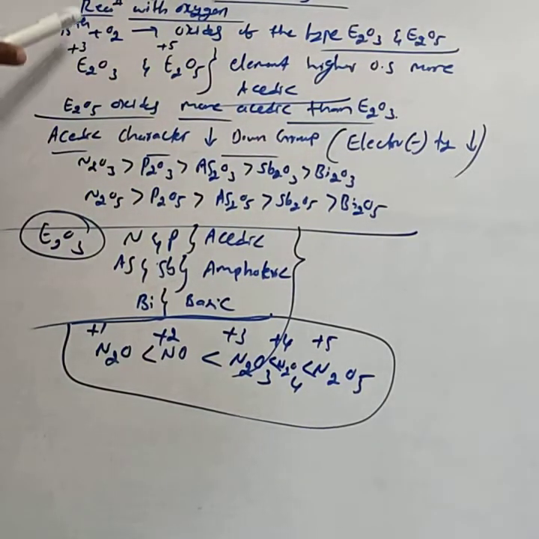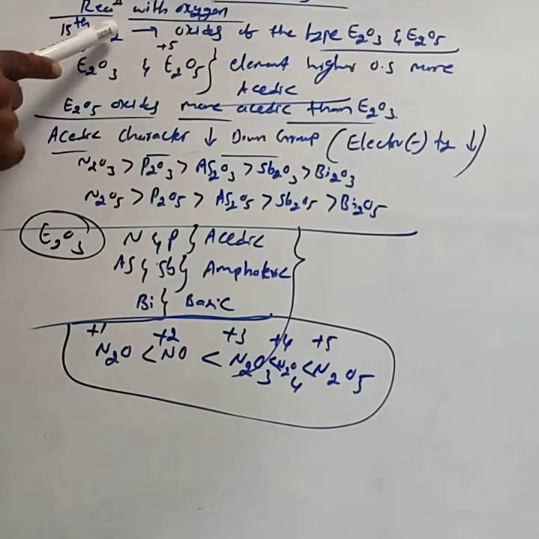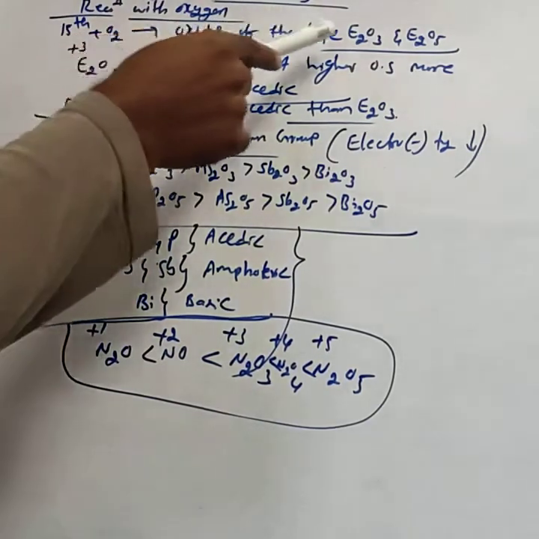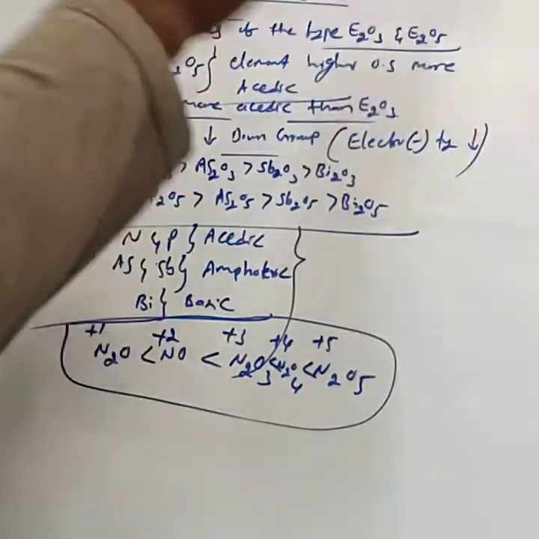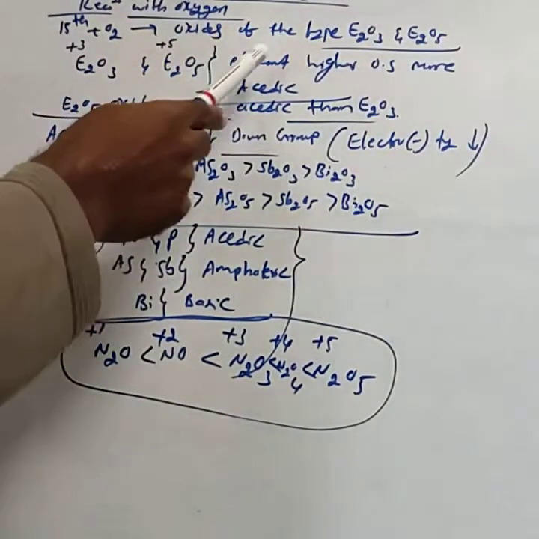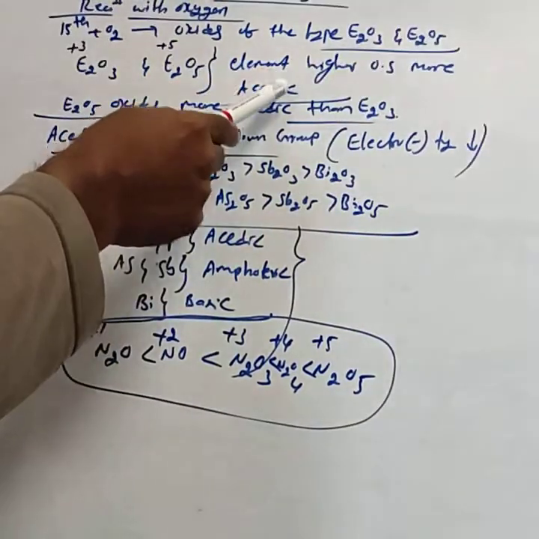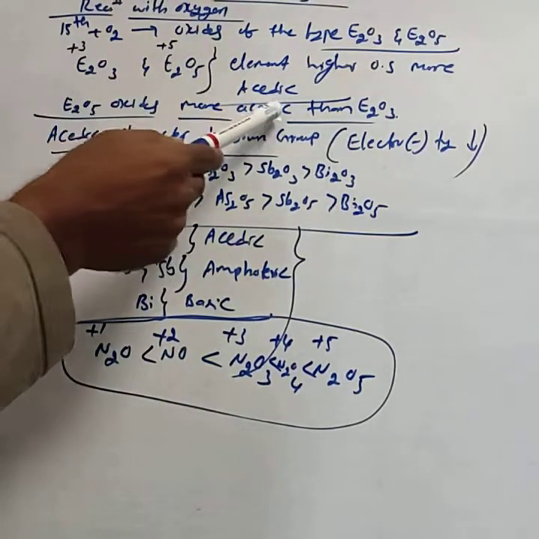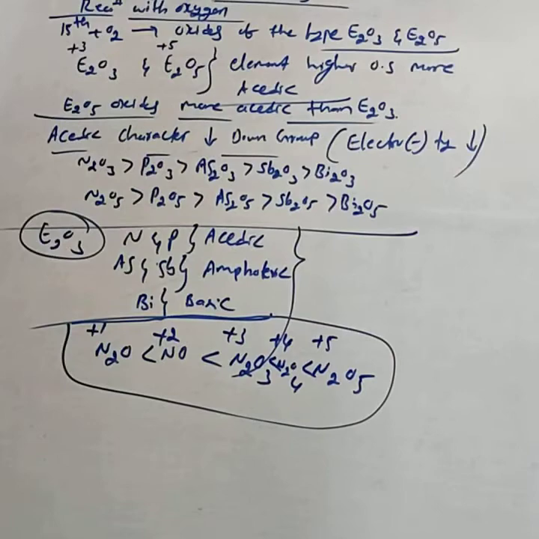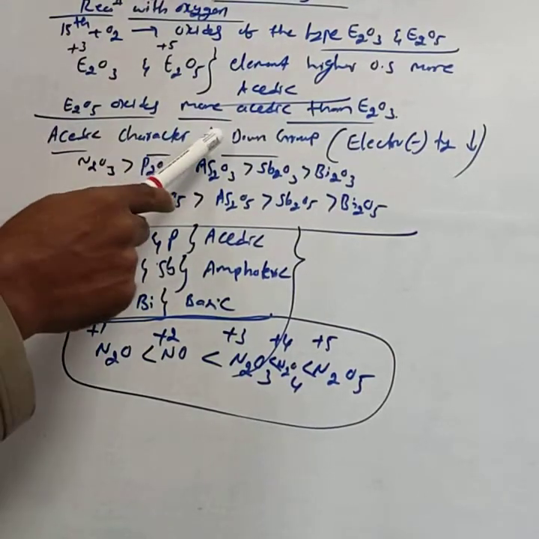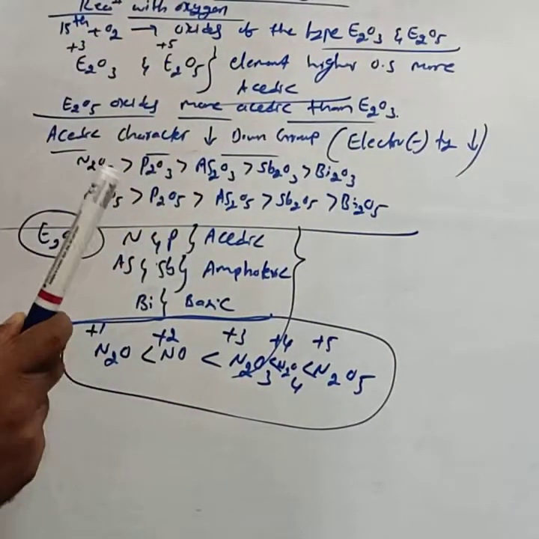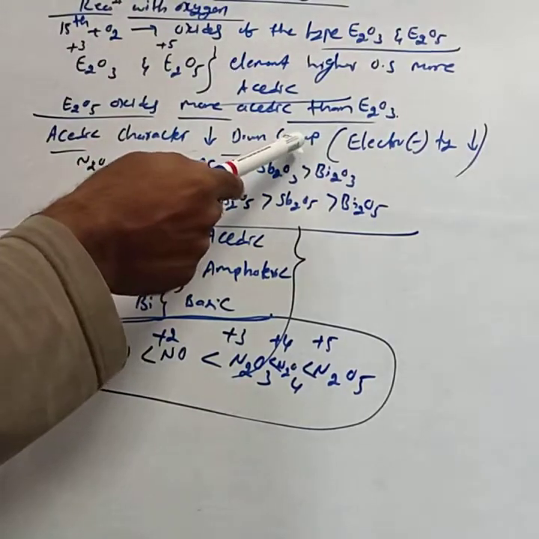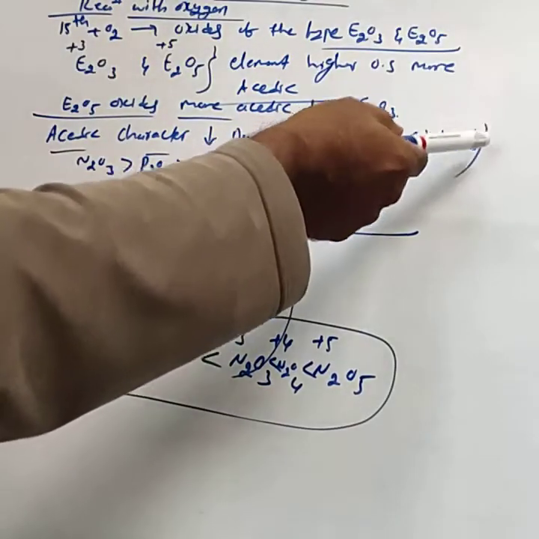Just I considered that 15th group elements react with oxygen and form oxides of the type E2O3 and E2O5. An element with higher oxidation state is more acidic in nature. Based on that, E2O5 oxides are more acidic than E2O3. Then acidic character decreases down the group. Why acidic character decreases means electronegativity decreases down the group.